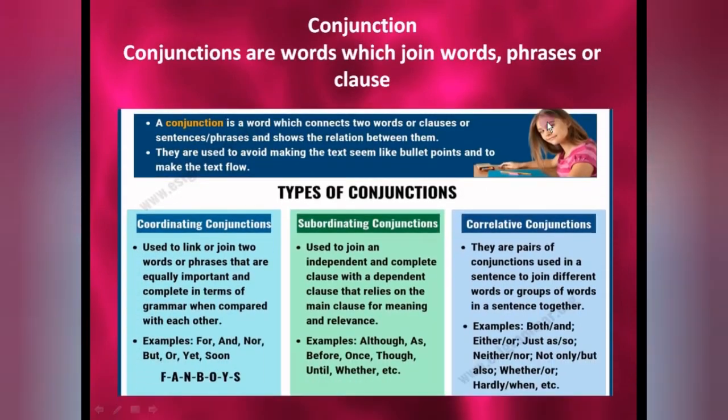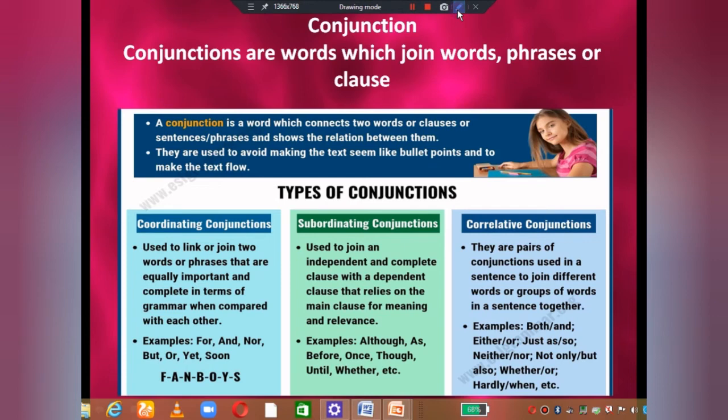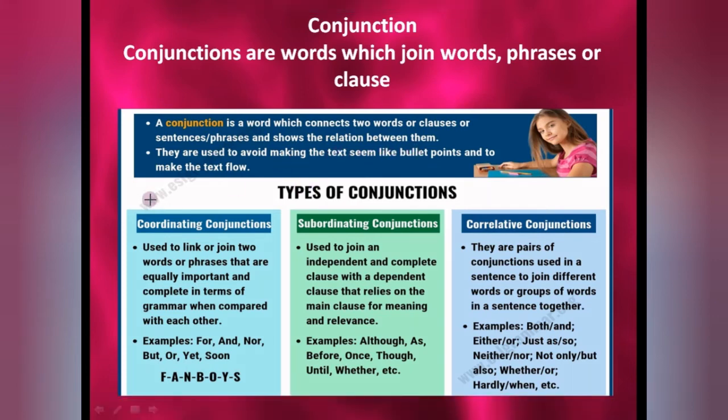Now the next topic we are going to start, that is conjunctions. Conjunctions, what are these? Conjunctions are words which join words, phrases or clauses. So a conjunction is a word which connects two words or clauses or sentences or phrases. And it shows the relation between them. They are used to avoid making the text seem like bullet points and to make the text flow. We generally see how we can use them.